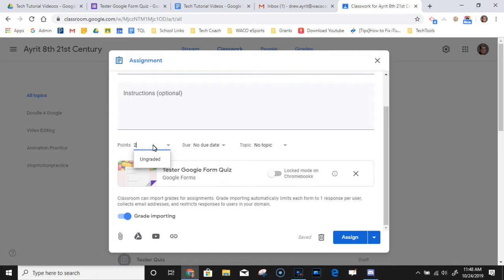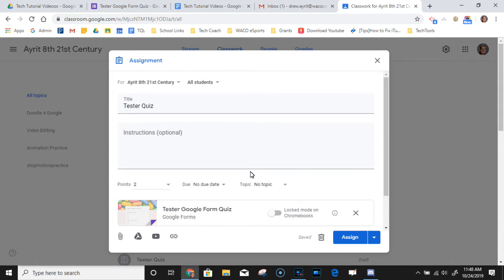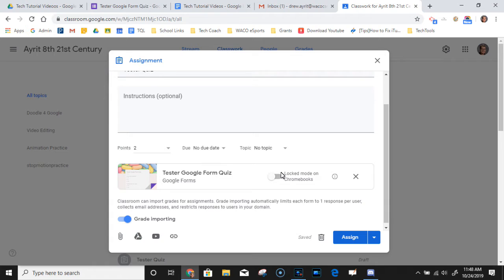I'm just going to change this point value to mark it off, and then again you can set a due date, you can set a topic, all that regular assignment stuff. And that's pretty much it. That is how you get started using a Google form for an assessment or a quiz in your classroom, and that's how you set it up to be auto-corrected. Of course, we would click assign and send it out to students.